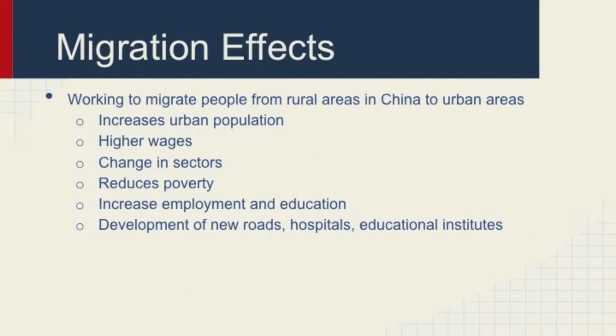As mentioned before, China is working intensively to migrate people from rural areas to urban areas. Some of the effects that this great migration will cause in China are an increase in urban population, higher wages, reduction in poverty, increase in employment, and development of new roads, hospitals, and educational institutes.